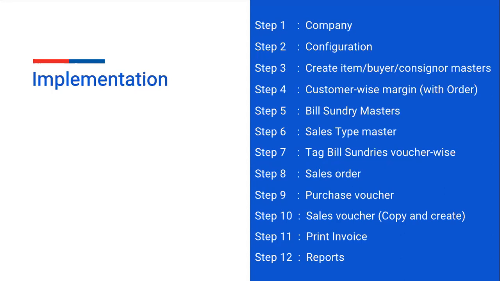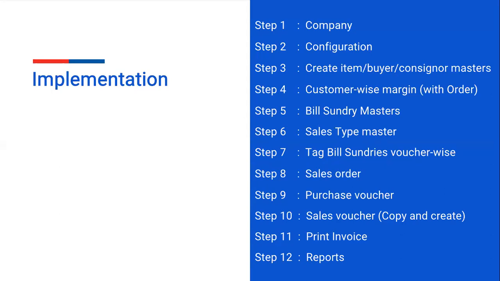Step 2 is the configuration. You have to enable order processing. You have to enable the consignment feature. You have to enable the parameter feature. You have to enable item-wise markup and item-wise discount. This is the configuration that needs to be set in Busy. Third step is to create the item, buyer and consignor masters. You have to create the item, buyer and consignor masters in Busy.